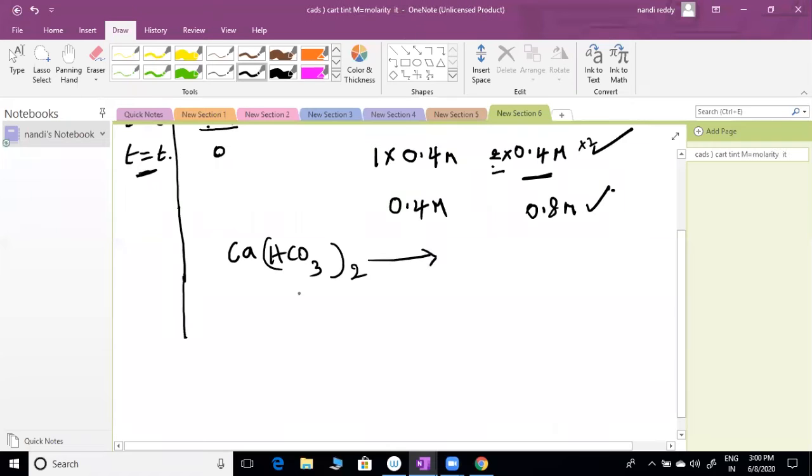Write the equation, and I am giving here 0.2 M. Write the equation, what you are getting, then the ions concentration also. Please write the ions concentration also.